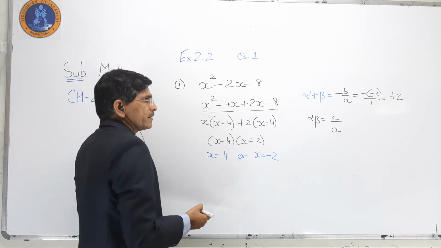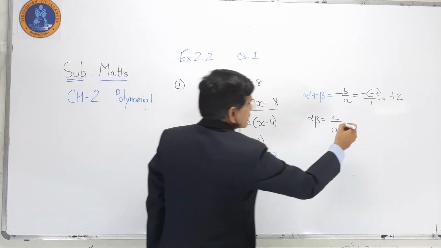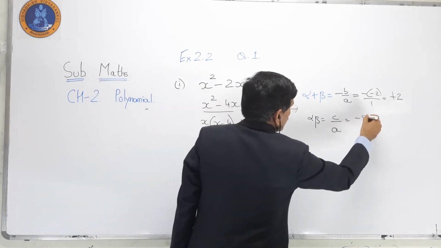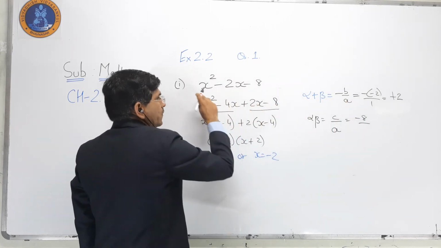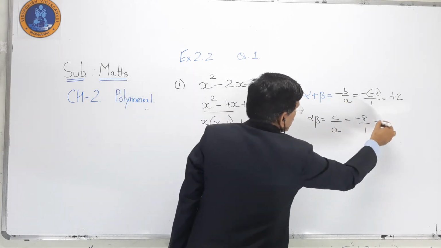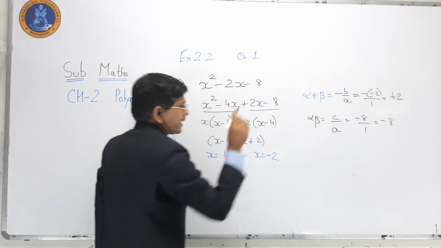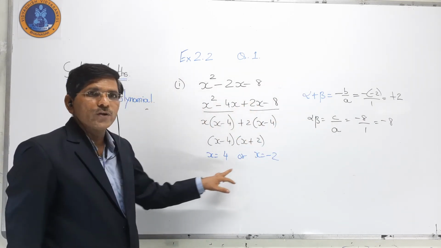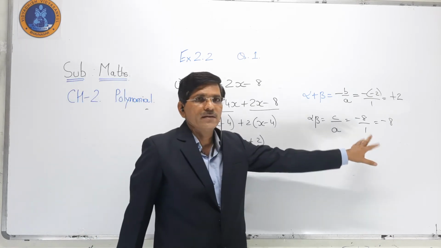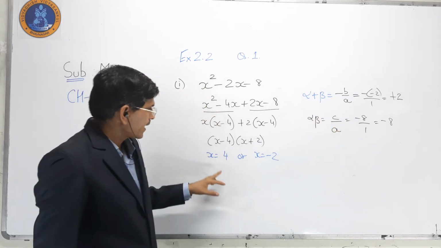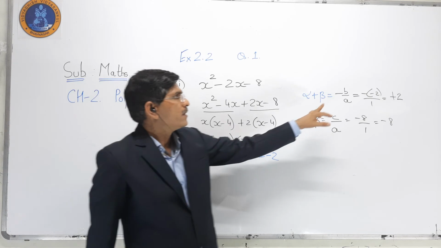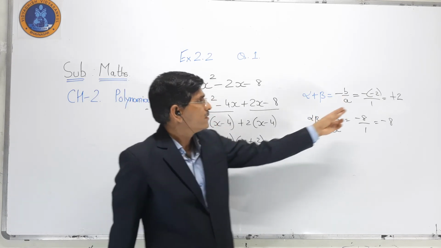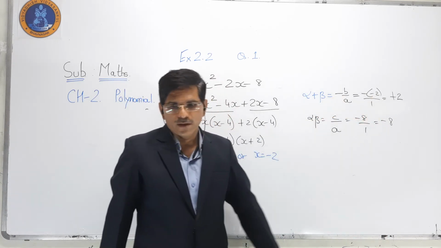Now c upon a. The value of c is minus 8 upon the value of a, that is 1. So here it is minus 8. Now for the multiplication, 4 into minus 2 is minus 8, and the sum 4 minus 2 is plus 2.